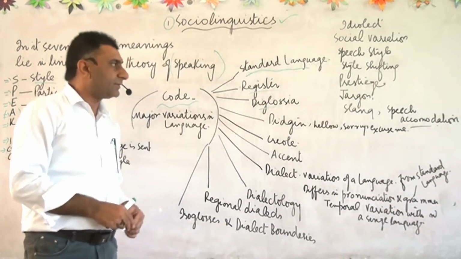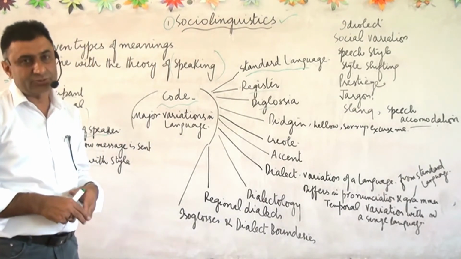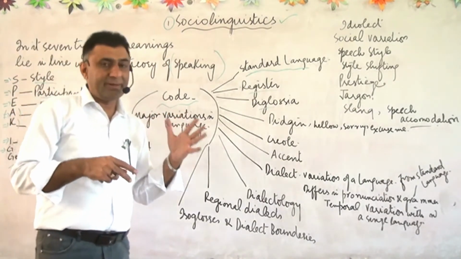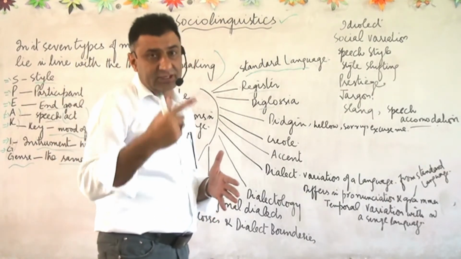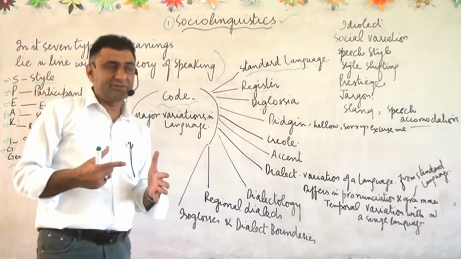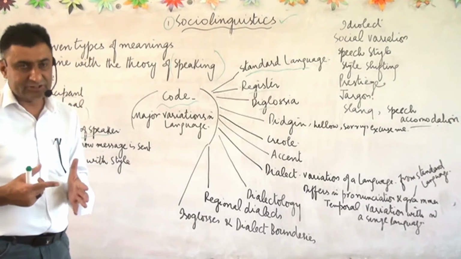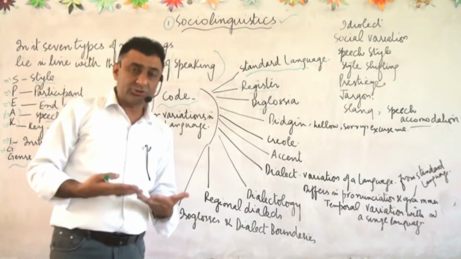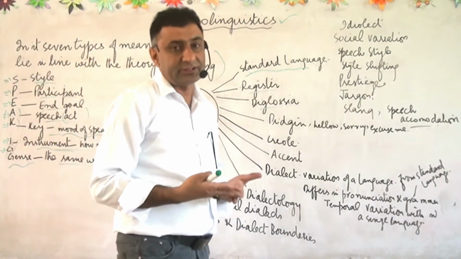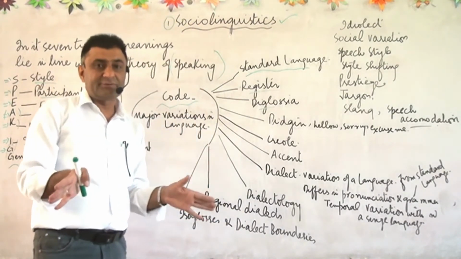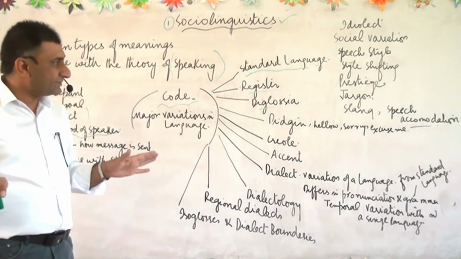Suppose people living in America speak English, and that is called American English, and people living in Australia also speak English, so their language is called Australian English. Then people living in India also speak English, so their English is called Indian English. But these are different types of English.